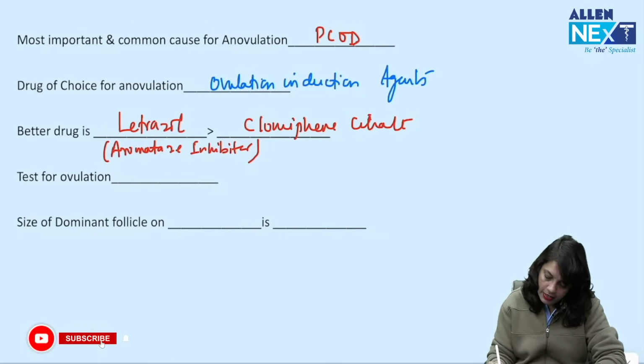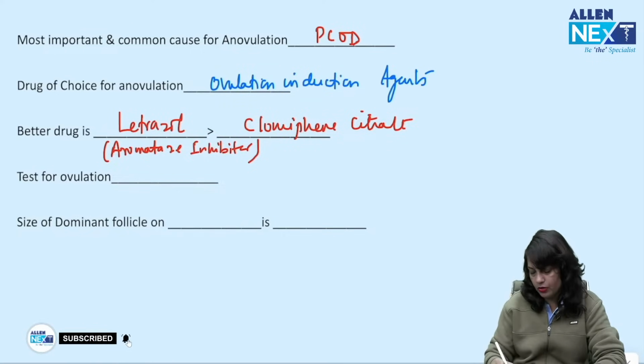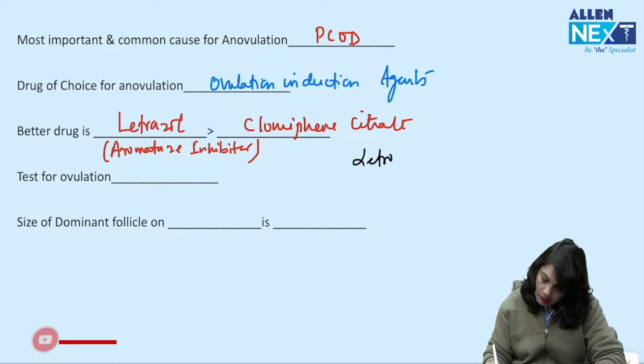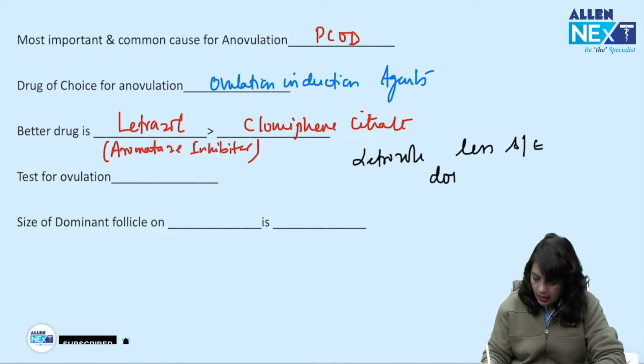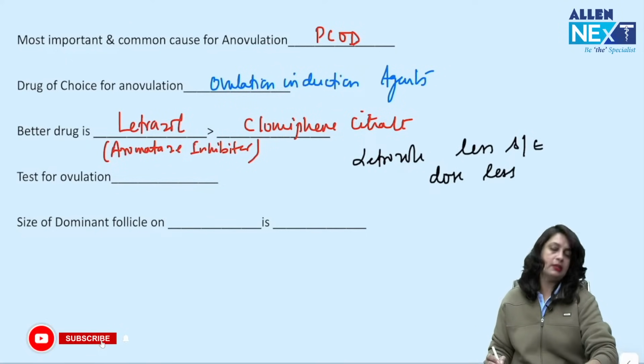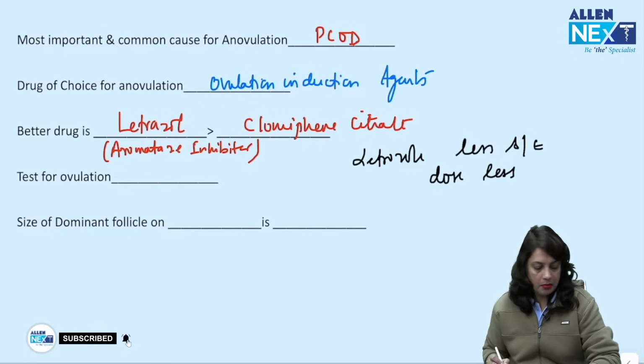Now, why nowadays do we prefer letrozole? Letrozole is preferred because it has fewer side effects, the dose is also less, and conception rates are better.